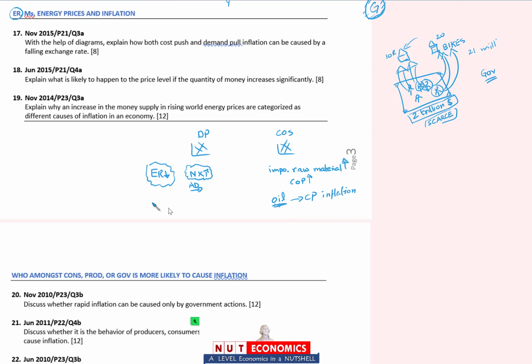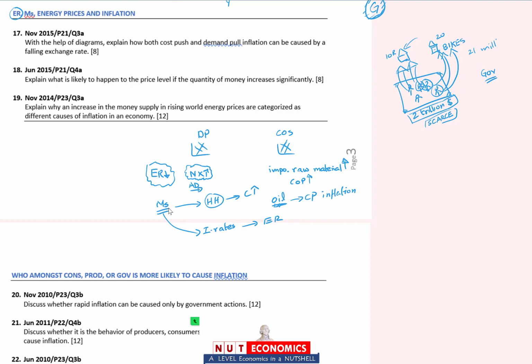Money supply का link, we have done that in detail. मैंने तुम्हें कहा था simple answer is when there is more money, households will eventually get that more money, and therefore the consumption component of aggregate demand will increase. And I told you the proper answer is that when money supply increases, then the interest rates in the economy will fall, and when interest rates fall, the exchange rate will also fall.